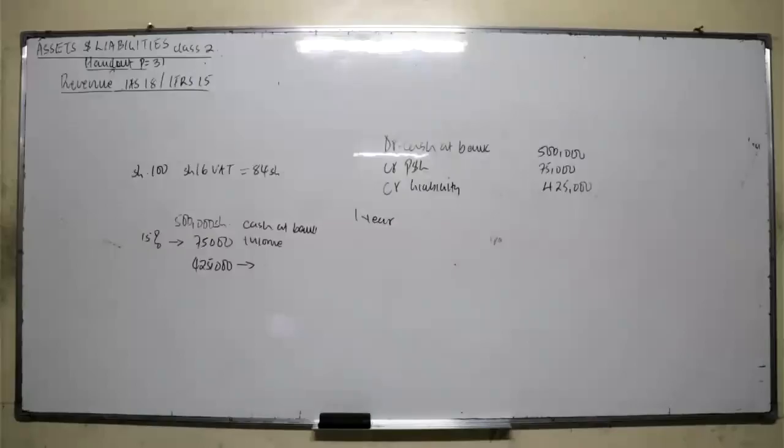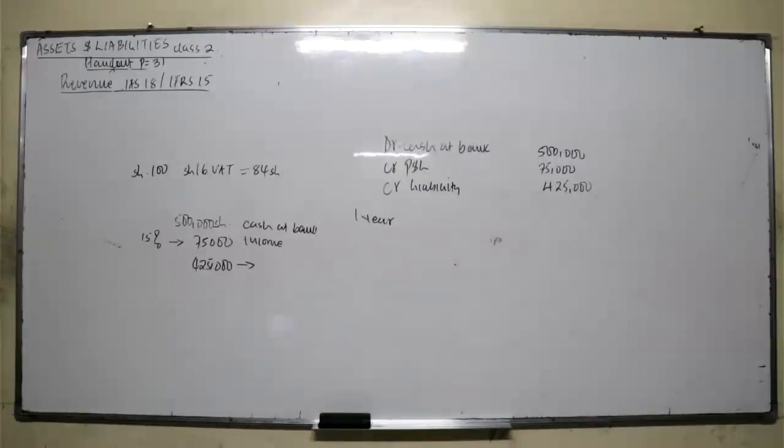Number 2, each party has the right in relation to the goods or services to be transferred. The payment terms for goods and services to be transferred can be identified. And then the contract has a commercial substance, so there must be an economic benefit. It's not pro bono work.